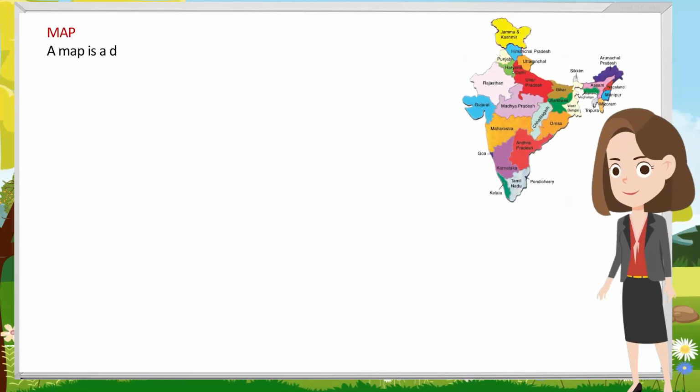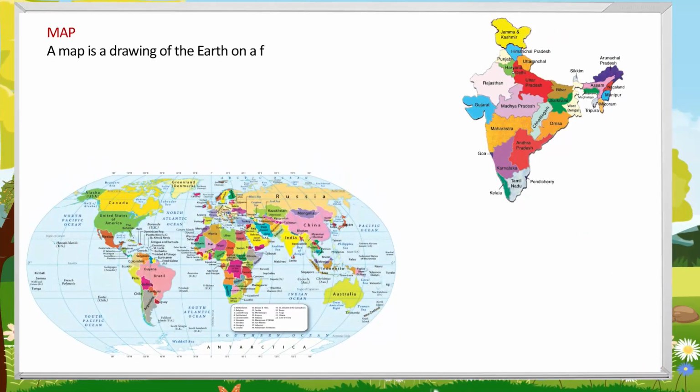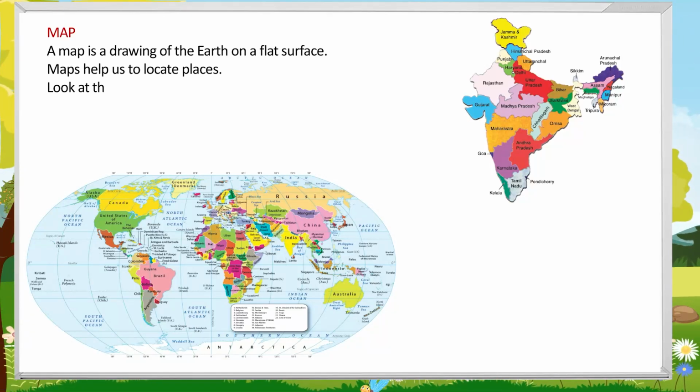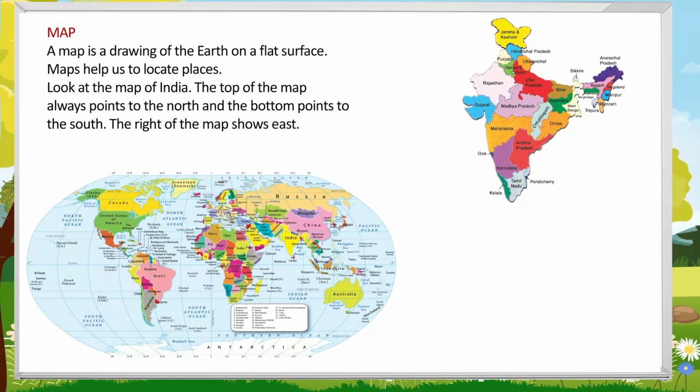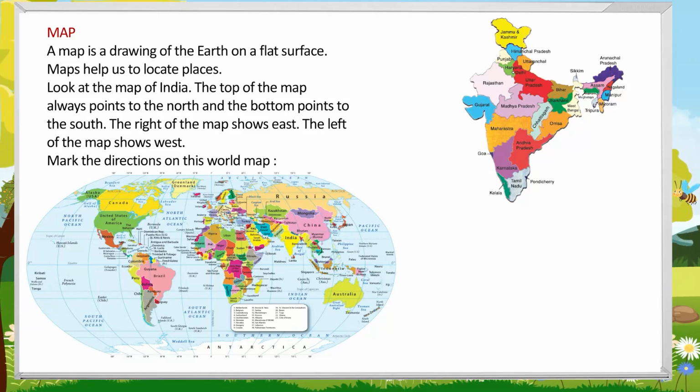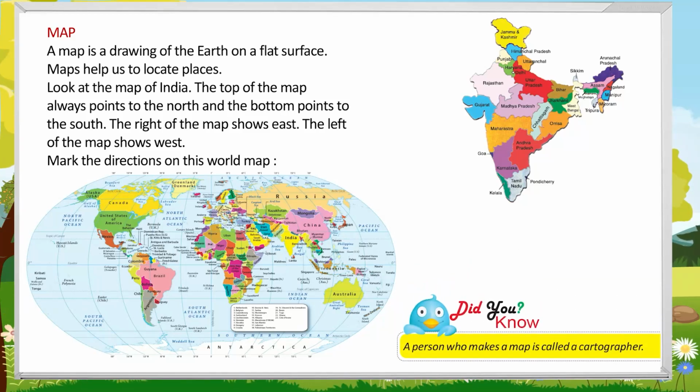Map. A map is a drawing of the earth on a flat surface. Maps help us to locate places. Look at the map of India. The top of the map always points to the north and the bottom points to the south. The right of the map shows east. The left of the map shows west. Mark the directions on this world map. Did you know? A person who makes a map is called a cartographer.